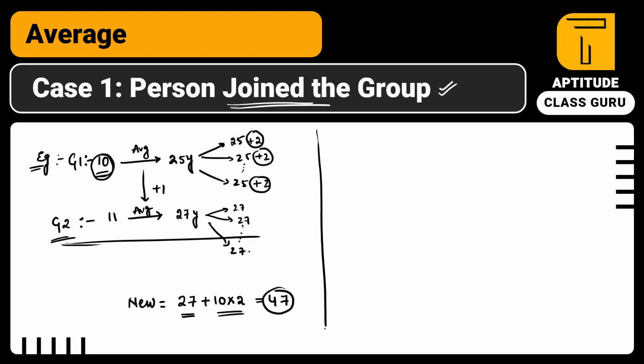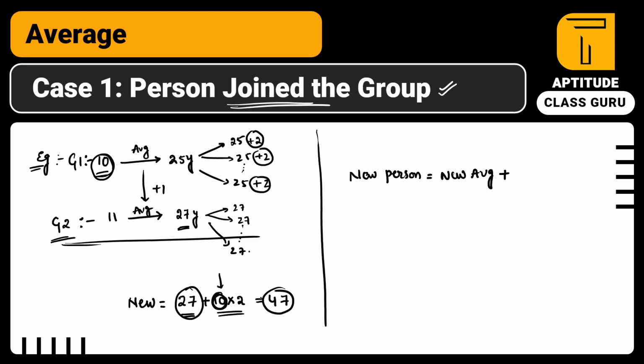Now I will explain the formula easily. Just look here. New person age, or new person value, whatever it may be, is equal to, the formula is, new average plus, see guys, 27 is the new average. New average plus, how many people are there in the old group? That is 10.